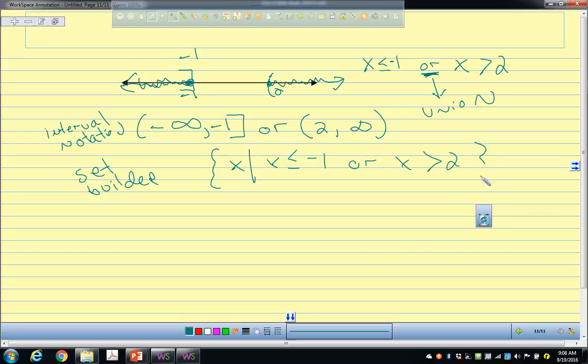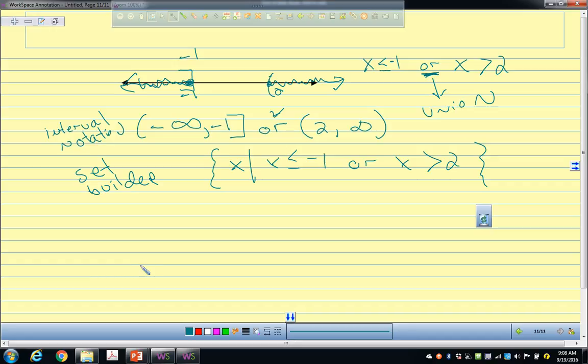So that's it. So if you see the word or, usually it's going to be out here or down there. It could be here or there, okay? And or usually implies a union. And and usually implies an intersection. You ready to try a couple?